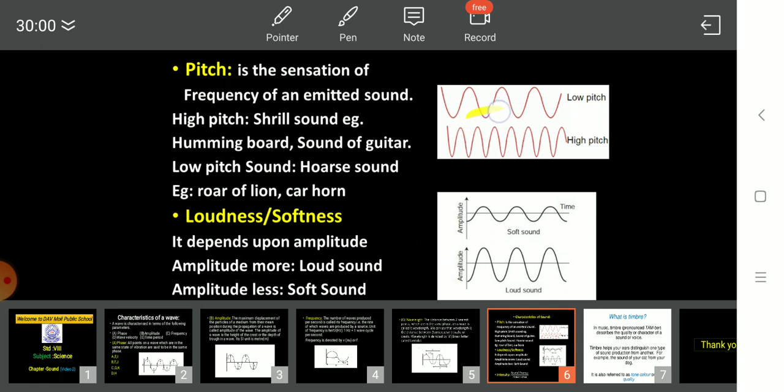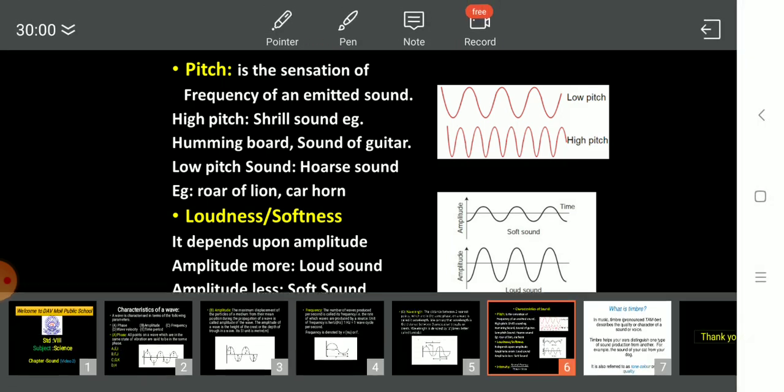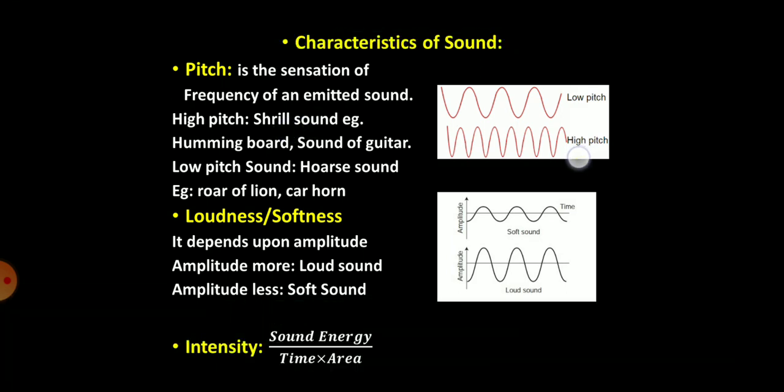So when this distance between two waves is at an apart distance, we will say it is a low pitch sound, whereas whenever the frequency where the wavelength is very less, we will say it is a high pitch sound. Now, high pitch sounds are also known as shrill sounds. So this is the high pitch sound. It is known as shrill sound. Examples of shrill sounds are a hummingbird, the sound of a guitar. These are high pitch sounds.